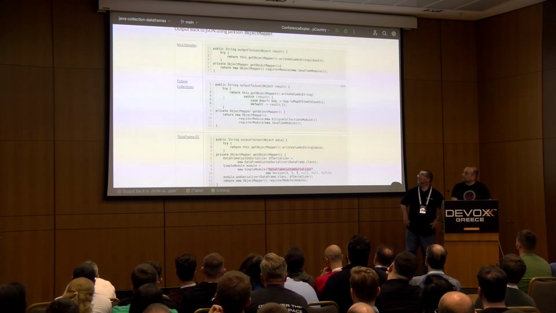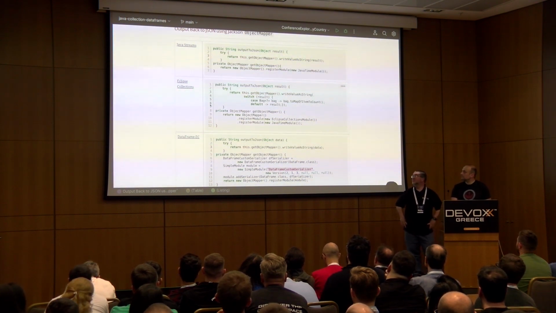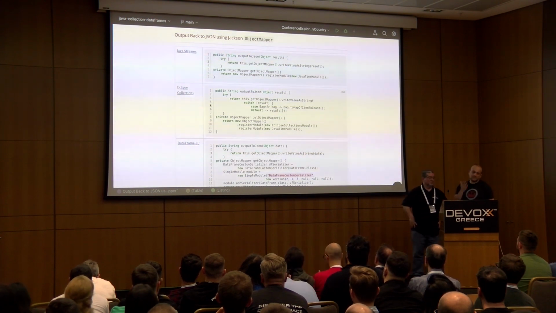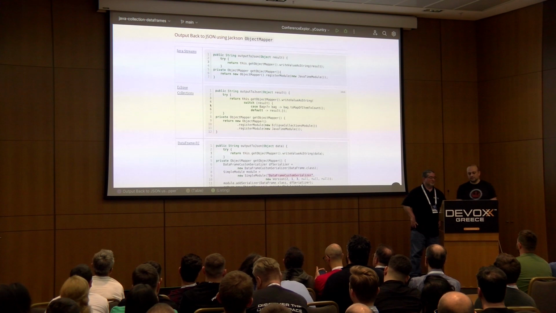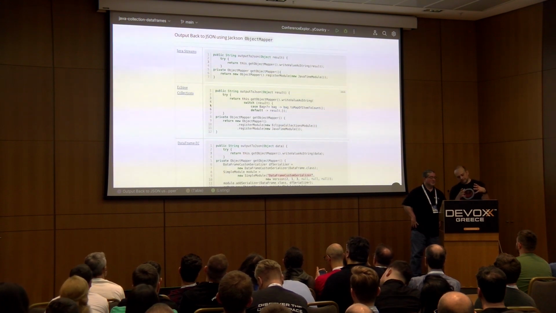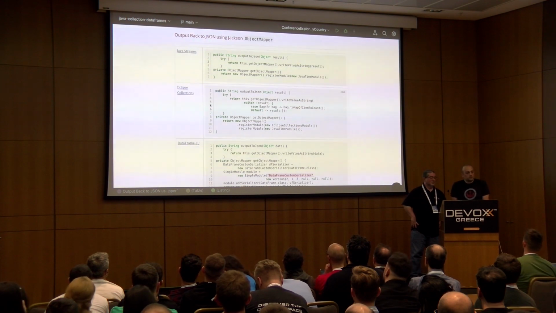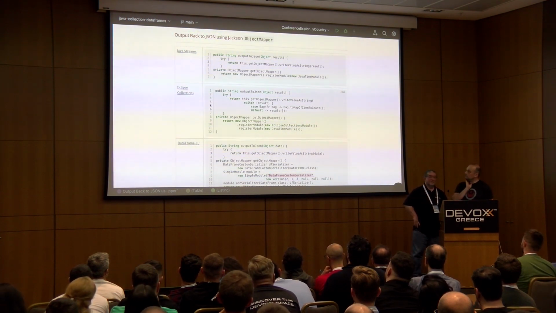In both cases for Java streams and Eclipse Collections, again, you would use object mapper, pretty standard. It's a known data structure that you convert to, which is JSON, so you just pretty much use the standard available things.